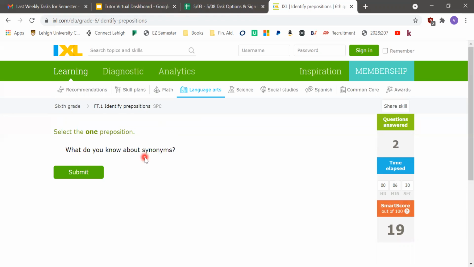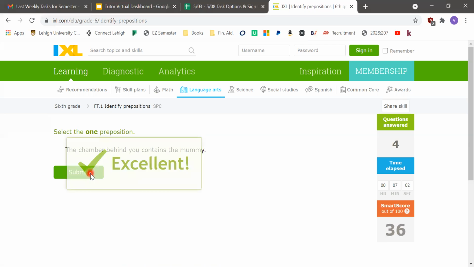What do you know about synonyms? Again, look at the end of the sentence. If you take out about synonyms, what do you know still makes sense as a sentence. So about would be the preposition. I stopped reading that book after the first chapter. Look at the end of the sentence. After the first chapter tells you when. And also, I stopped reading that book also makes complete sense as a sentence if you take this out. So after. Now let's do one more.